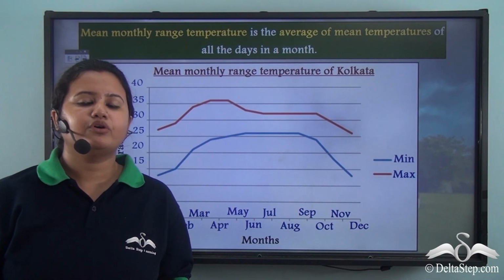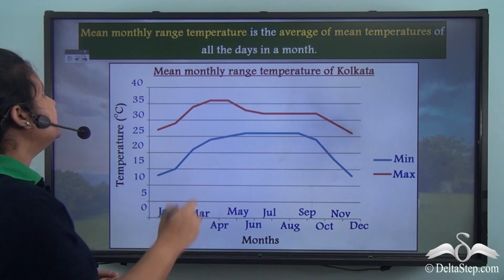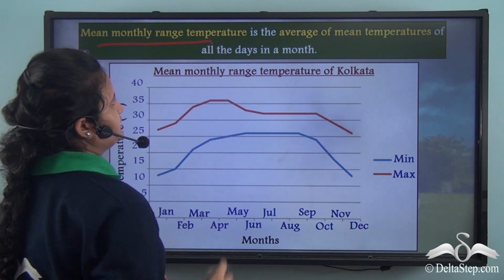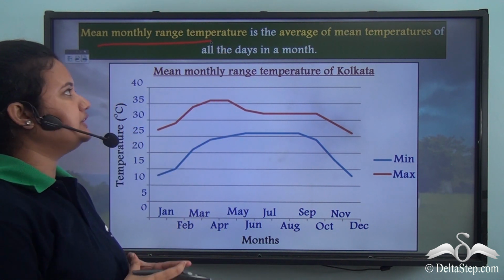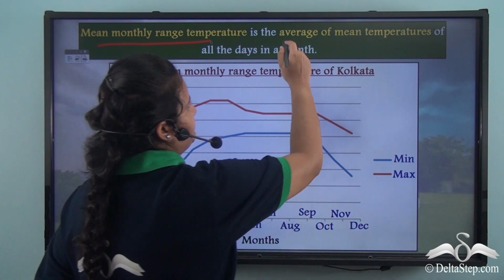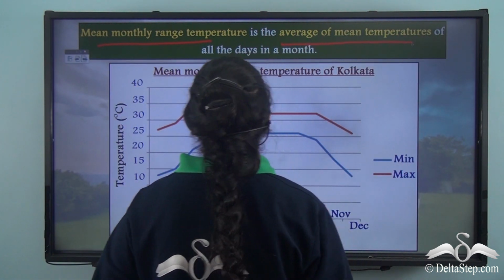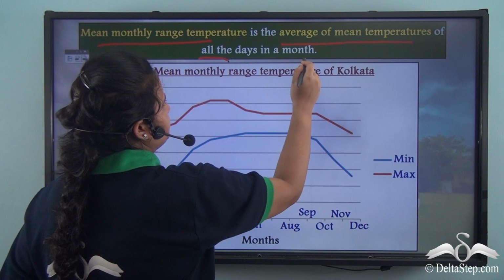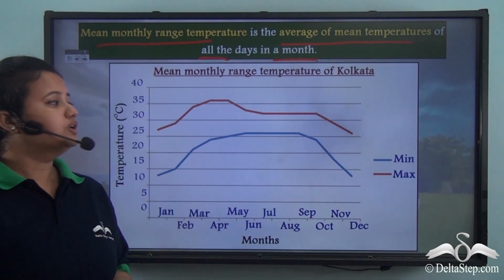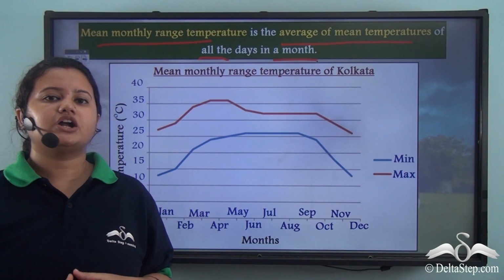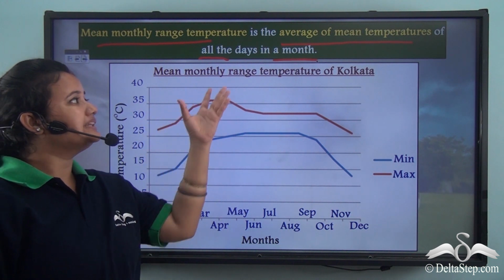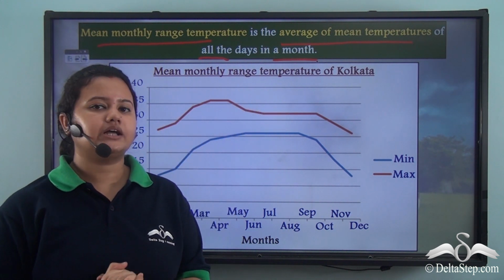Now a type of range of temperature is the mean monthly range of temperature. The mean monthly range of temperature is the average of the ranges of all the days in a month. Now look at this chart. This chart shows the mean monthly range of temperature of Kolkata.